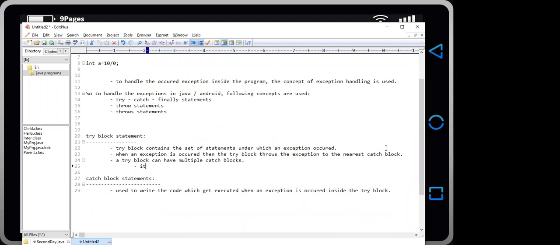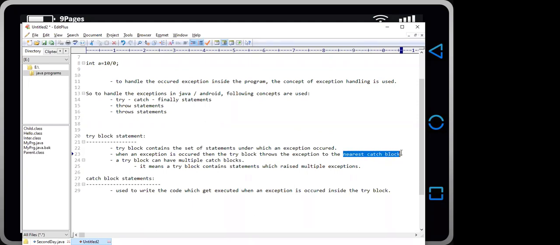It means a try block contains statements which raise multiple exceptions. Okay. And what about the catch block? Catch block is used to write the code which gets executed when an exception has occurred inside the try block.